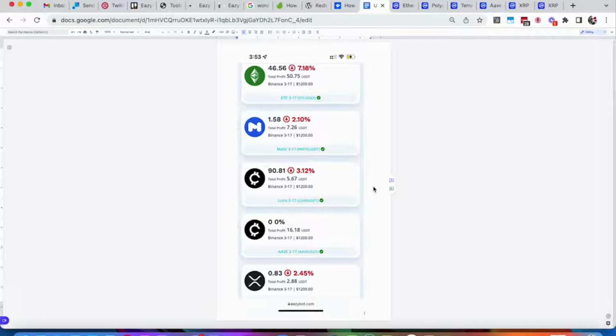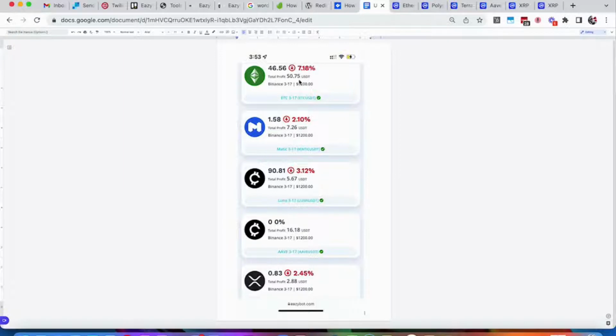And this is for the benefit of you or us as individual traders, and from the standpoint of how we help our team members to understand performance results in EazyBot. So a couple things that stand out for me right away. If you look at the 5 different coins, it's very clear that we have different results on some of these coins. So at the very top of the list, we have ETC.